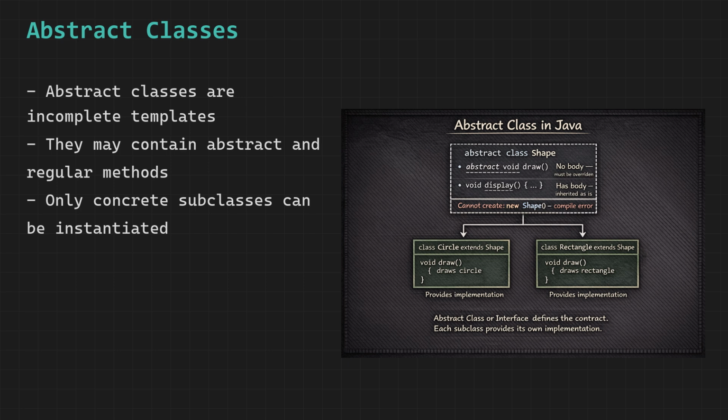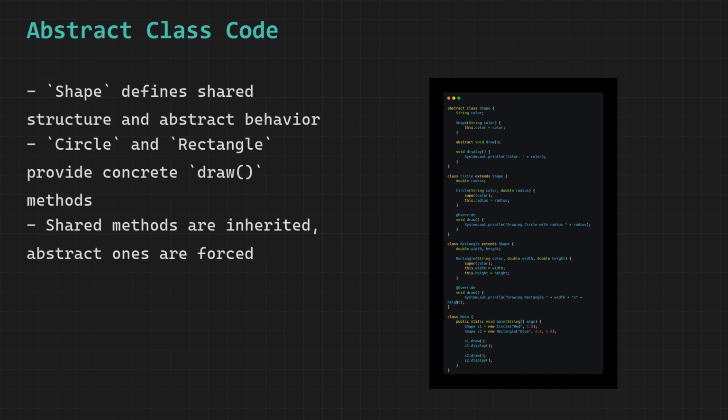There is one key rule to remember. If a class extends an abstract class but does not override all the abstract methods, then that class itself must also be declared abstract. Otherwise, the compiler gives an error because you would have an incomplete class that looks like it can be instantiated. Let us walk through this code step by step.